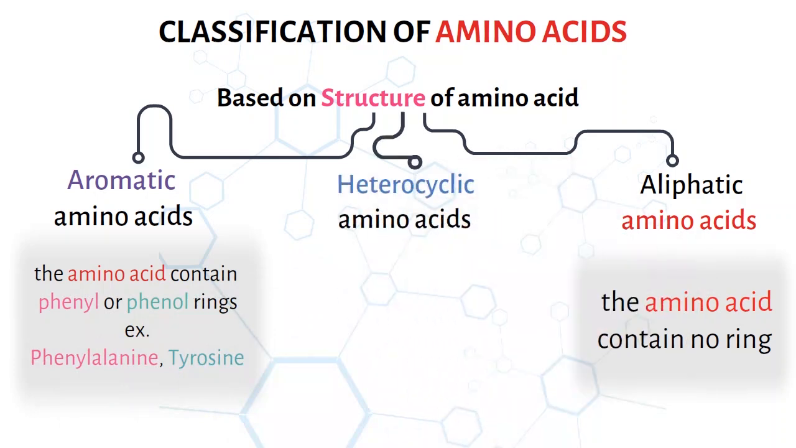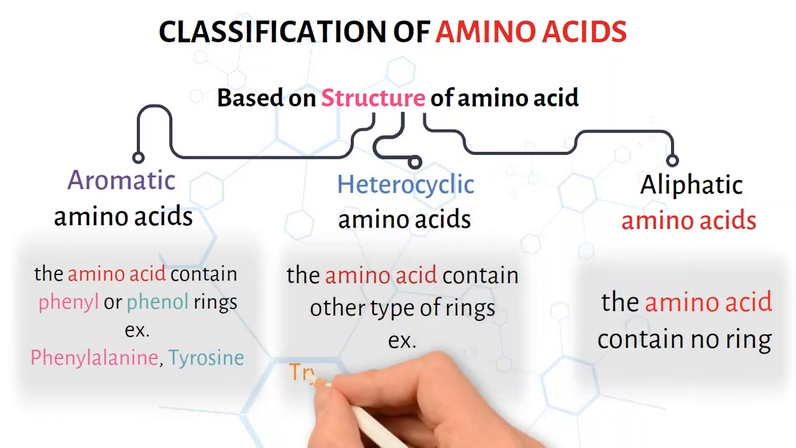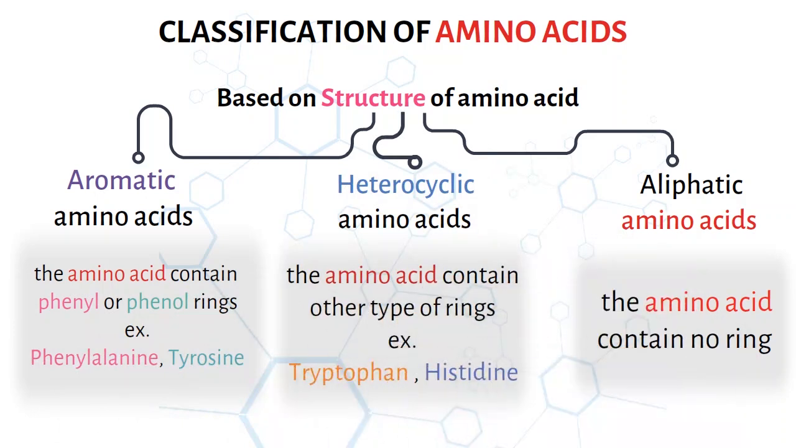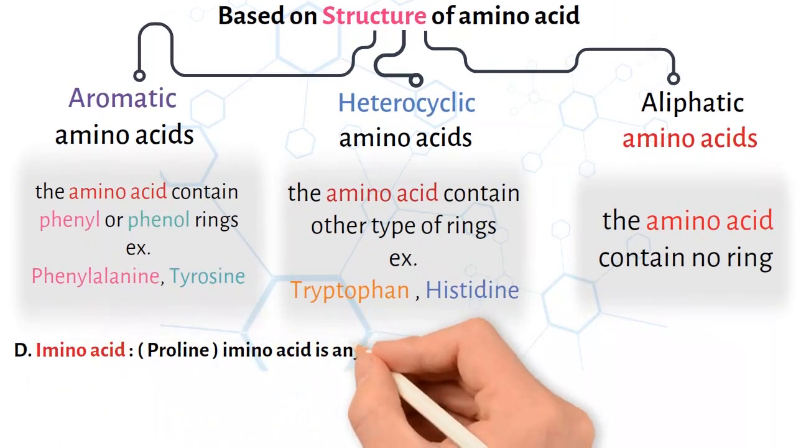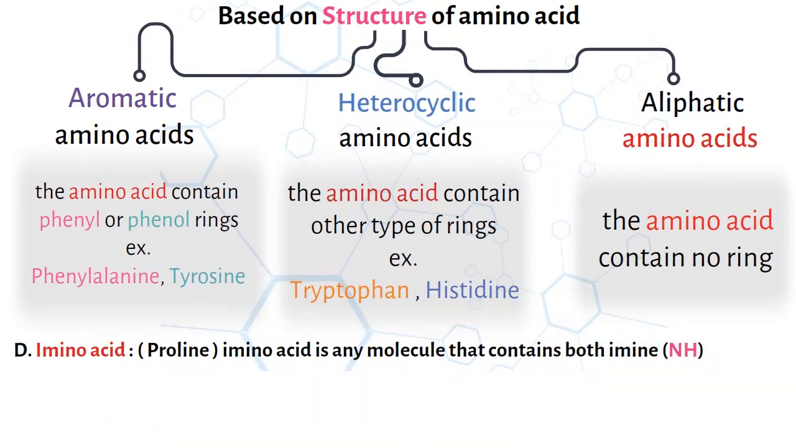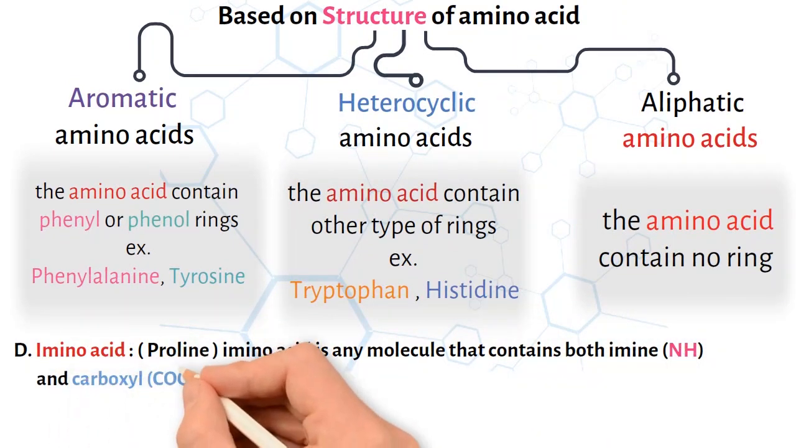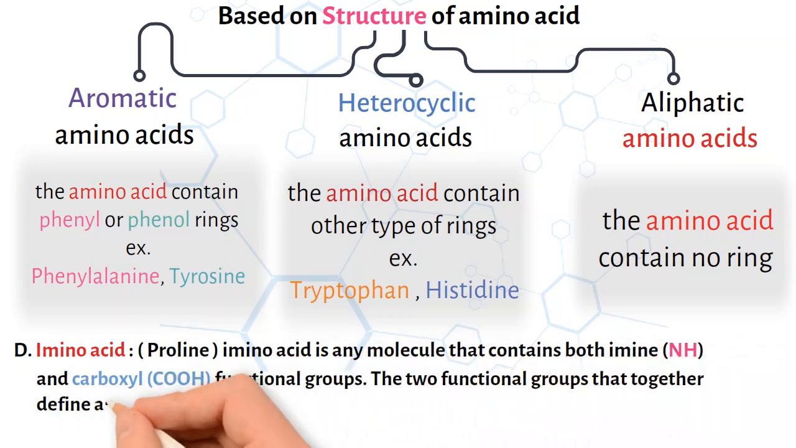C. Heterocyclic amino acids. The amino acids contain other types of rings. Example: tryptophan, histidine. D. Imino acid: proline. An amino acid is any molecule that contains both amino, NH2, and carboxyl, COOH, functional groups. These are the two functional groups that together define an amino acid.